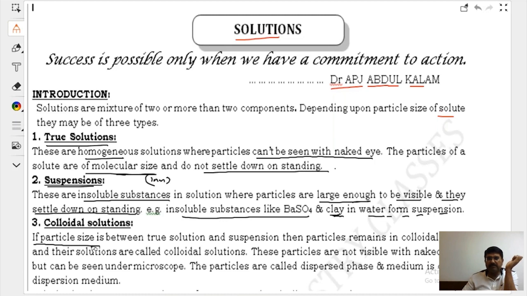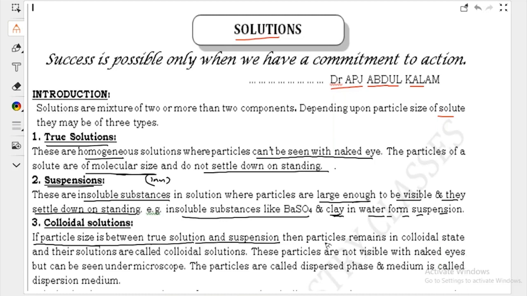Colloidal solution. If the particle size is between true solution and suspension, then particles remain in colloidal state, and their solutions are called colloidal solutions. These particles are not visible with naked eyes but can be seen under microscope. The particles are known as dispersed phase and medium is called dispersion medium. Dispersion medium. I repeat, bacho.